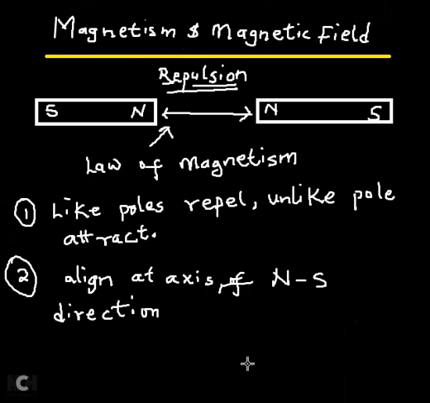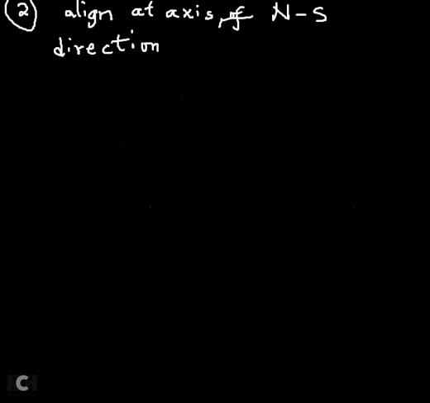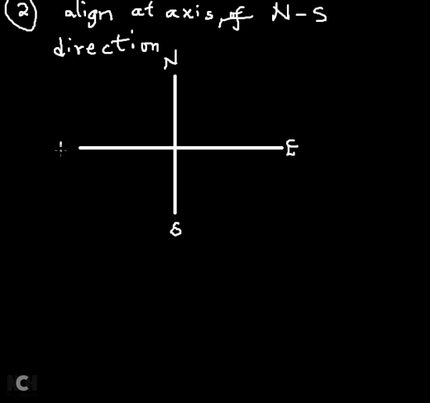Of course, you know that we have what is called the cardinal points. The earth is divided into geographic cardinal points, north and south, and of course here we have the east and the west.